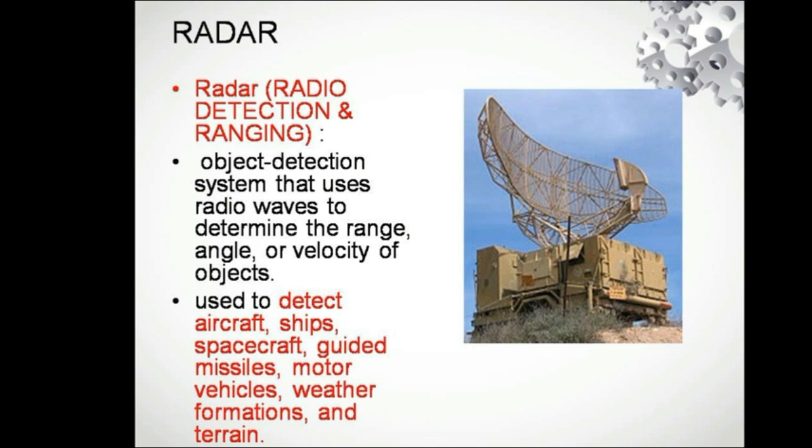That is for the Navy, to know what kind of ships are approaching the shore of India, and at what angular velocity they are moving. All this kind of data can be recorded with the help of this device called radio detection and ranging. And nowadays people are also using radar for weather forecasting.